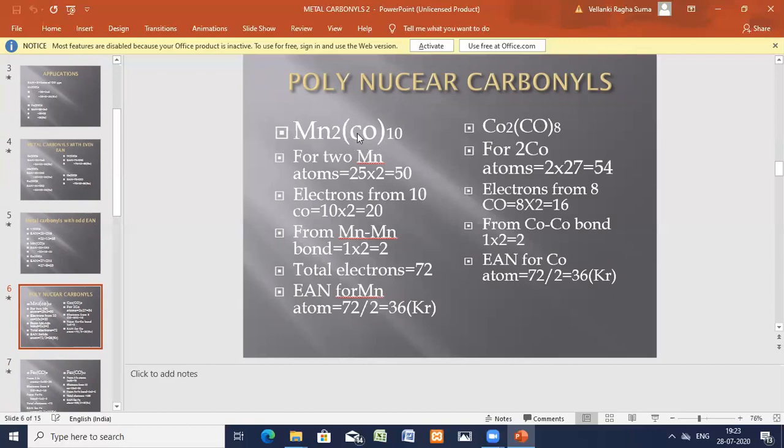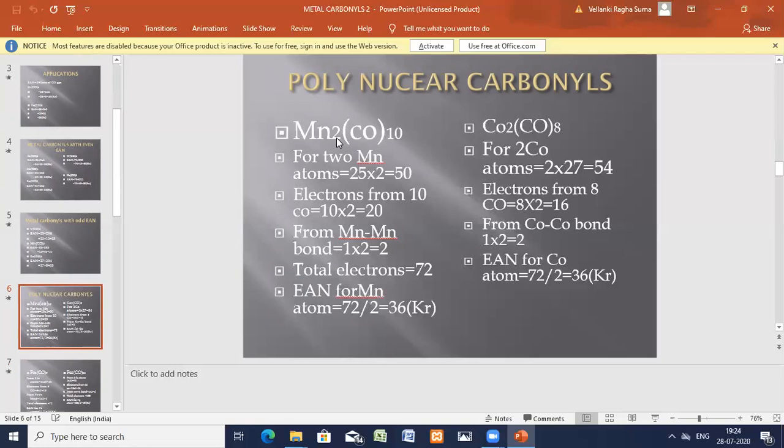So in this manganese carbonyl complex, there are two central metal atoms, manganese. Okay, so each manganese has atomic number 25. 25 into 2, it is equal to 50. So atomic numbers, it is 50. Electrons from 10 carbonyls, it is 10 into 2, 20. 50 plus 20, 70.